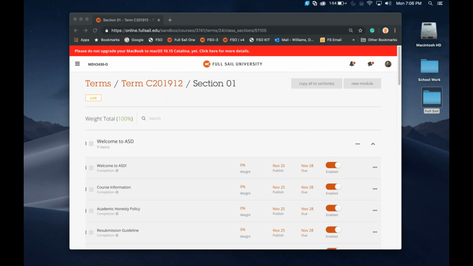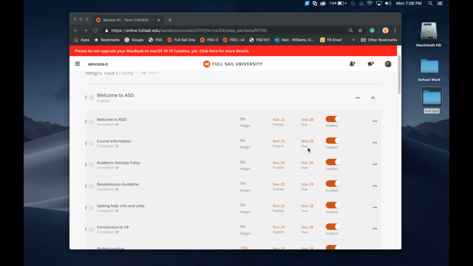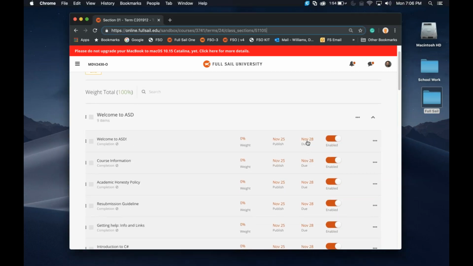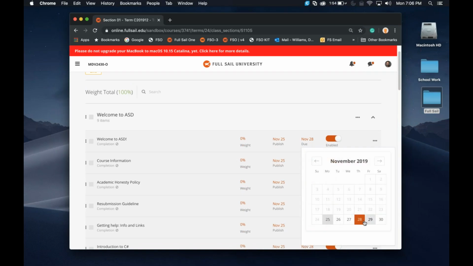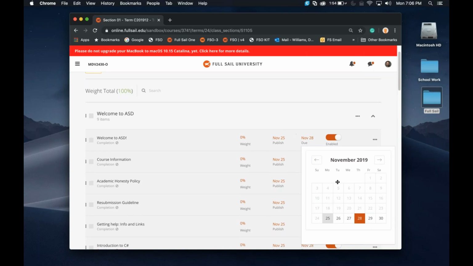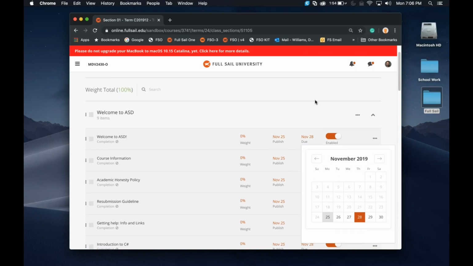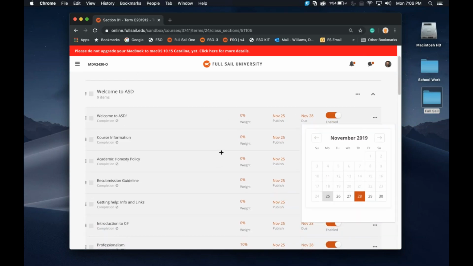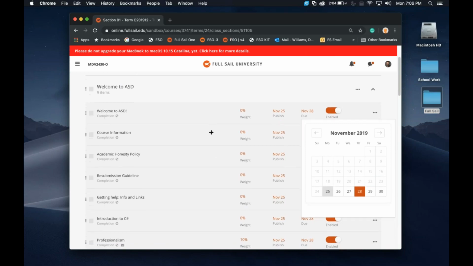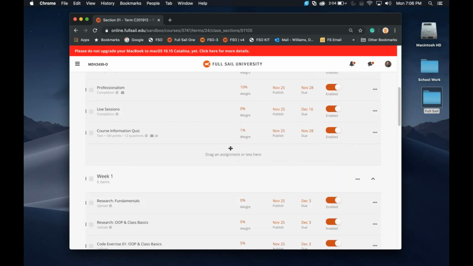So the first thing I wanted to talk about was the due dates of the different assignments. The things that haven't really changed are the due dates for these. All the first stuff, the welcome to the class, has to be done by the 28th, which of course is Thanksgiving. But most of the stuff is very quick. It's reading it and just making sure you've got all the basic information, so it's nothing too major, okay?